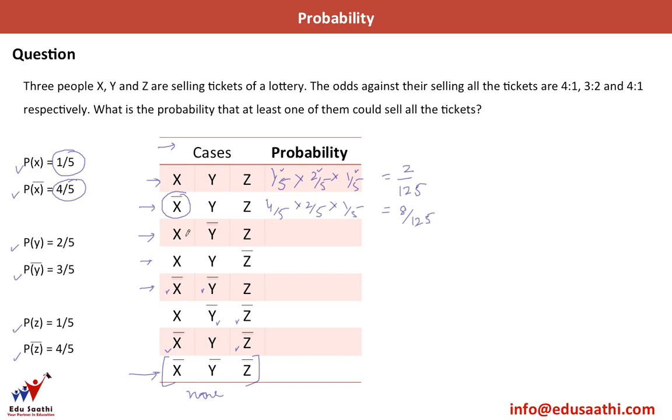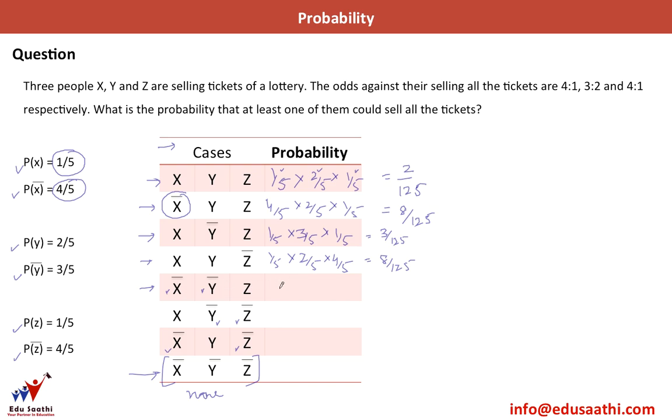Let's look at this case. X sells all his tickets, so 1 by 5. Y does not sell, so I have 3 by 5. And here again, I have 1 by 5. So this is equal to 3 divided by 125. In this case, X sells all his tickets, Y sells all his tickets, so this is 2 by 5. And Z does not sell all his tickets, so it is 4 by 5. So this gives me 8 by 125.